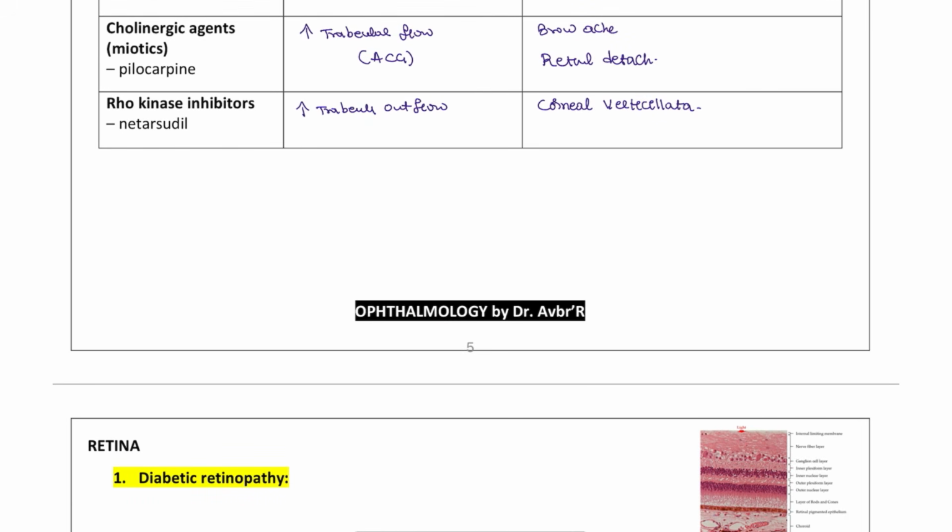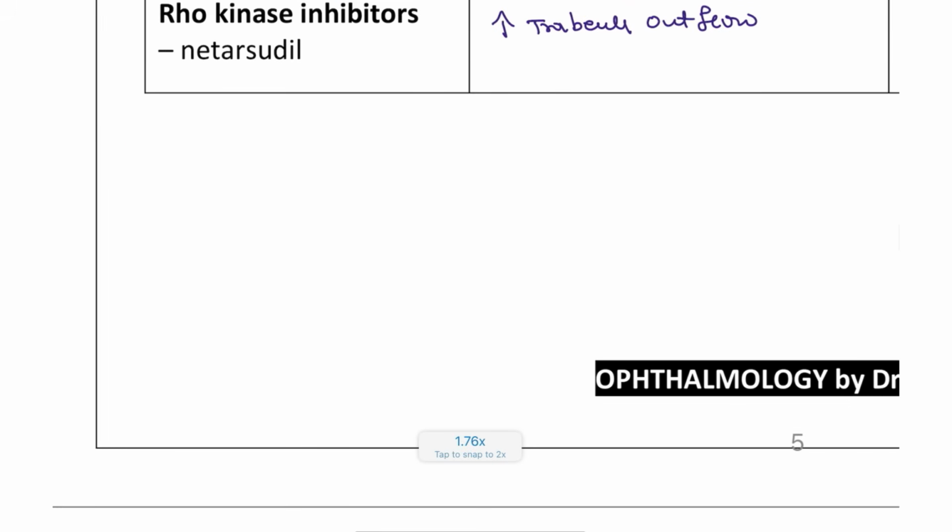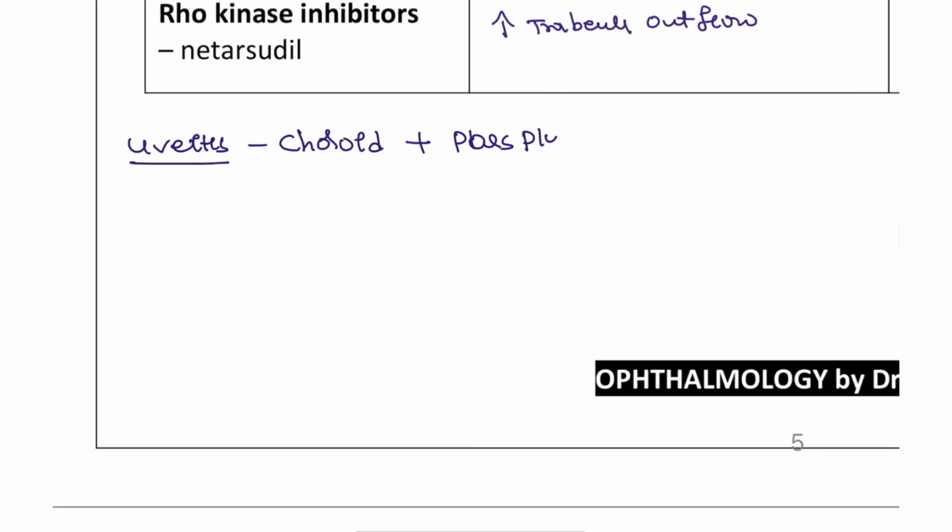All right. Next, moving on to another important point that you have to understand here, which is uveitis. Uveitis can involve the choroid, the pars plana, or the pars plicata and iris.